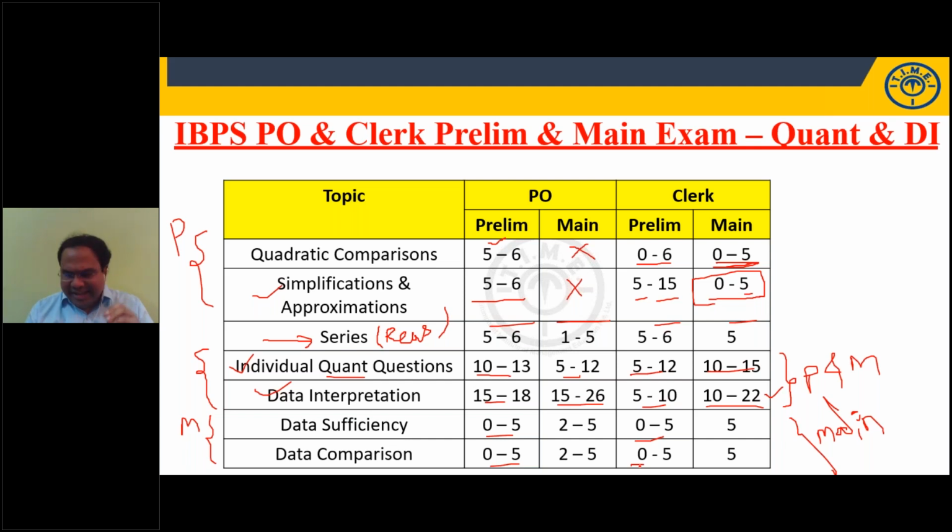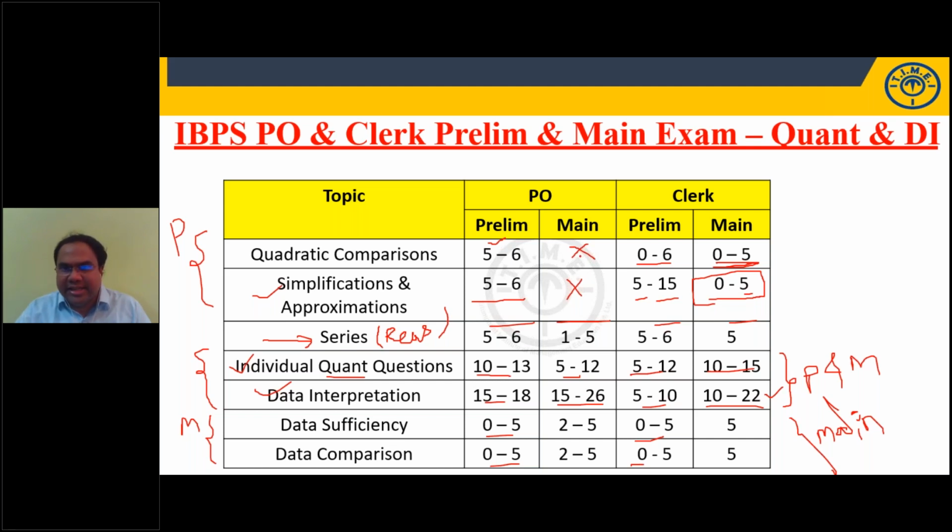So that is why we keep telling students, don't differentiate between prelim exam and main exam. Prepare for your main exam, and automatically your prelim exam will be taken care of. Data sufficiency and data comparison are generally asked in the main exam, but they can be asked in the prelim exam too, though the level of difficulty will not be of main exam level. It will be on par with your prelim exam.